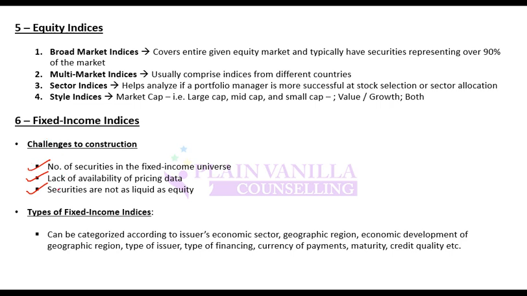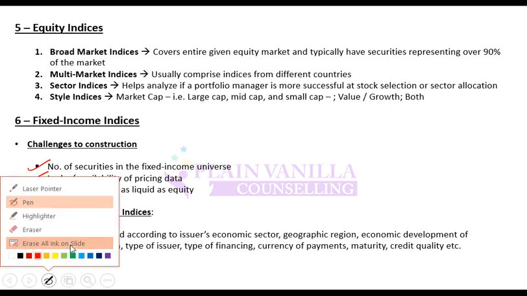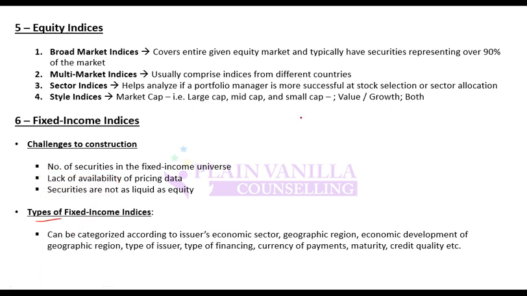Remember these challenges. Again, how do you make them, or what are the types? You can make an index with respect to economic sector, so let's say fixed income securities of the consumer sector. Or you can make an index which reflects the securities of a particular geographic region.